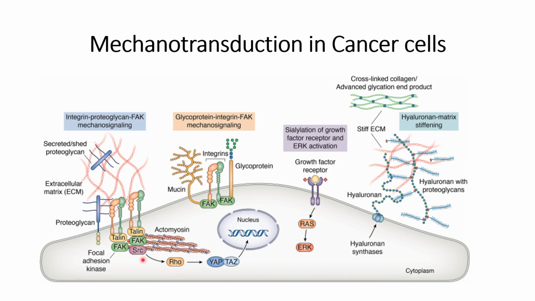Simultaneously it will also trigger epigenetic changes, such as the YAP-TAZ complex might enter into the nucleus and help the tumors acquire this mechanotransduction, which helps these tumors to spread from one part of the body to another part.